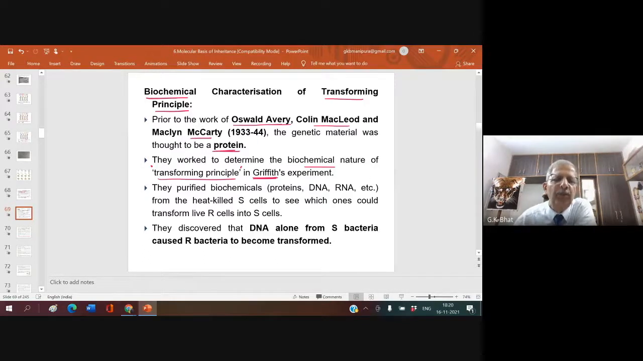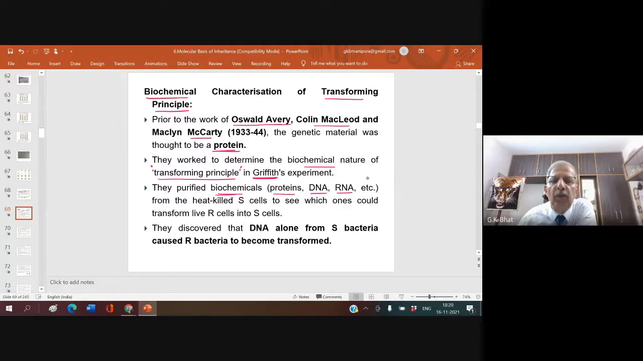Whatever transforming principle Griffith called, as I told you, Griffith was not in a position to say what this transforming principle is. He said the transforming principle. This is just like Mendel telling some factor. What is that factor? Mendel never knew. And it took hundreds of years to find out what that factor is. So in the same way, they purified biochemicals. What are the biochemicals? Biochemicals are mainly proteins, DNA, and RNA. Whatever you have in the chromosome mainly.